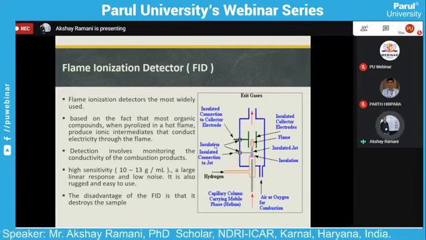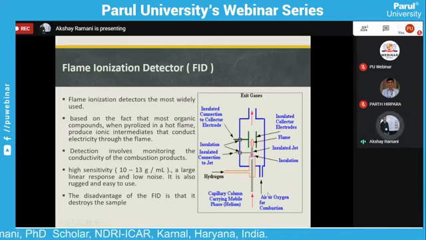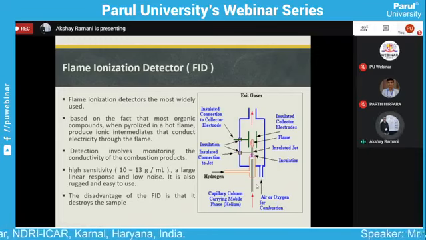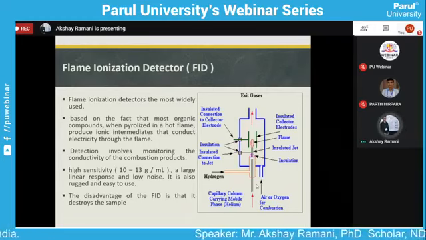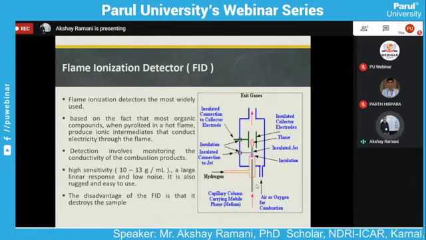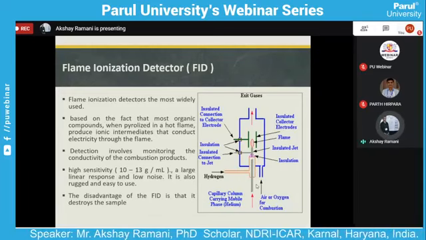Here we see the hydrogen inlet, and air and oxygen for the combustion. With the capillary column and mobile phase, it gives high sensitivity, around 10 to 13 gram per ml, a large linear response, and lower noise. It is also easy to use.